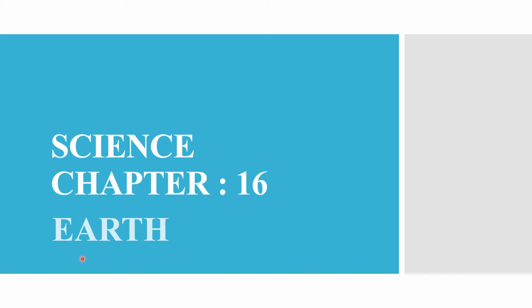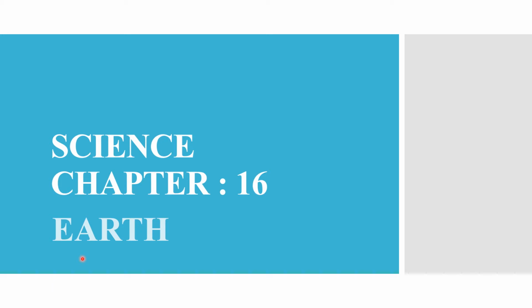Do you know our Earth is known as a blue planet? Why the Earth is called a blue planet? Because our Earth consists of land, water and air and most of the Earth's surface. Nearly about 70% of the Earth's surface is covered with water, so our Earth is called a blue planet.